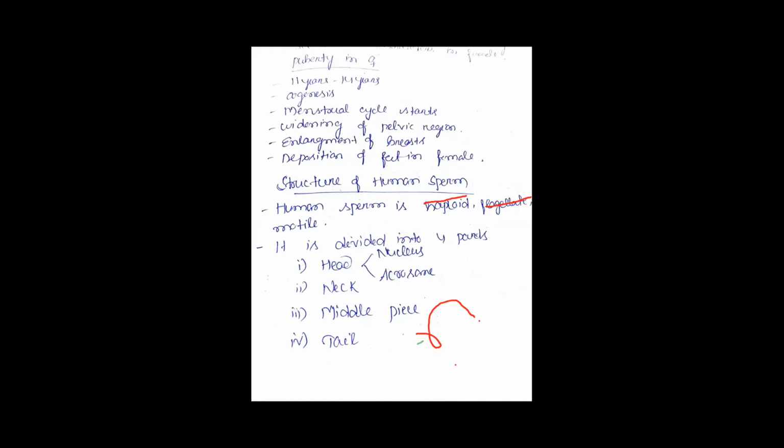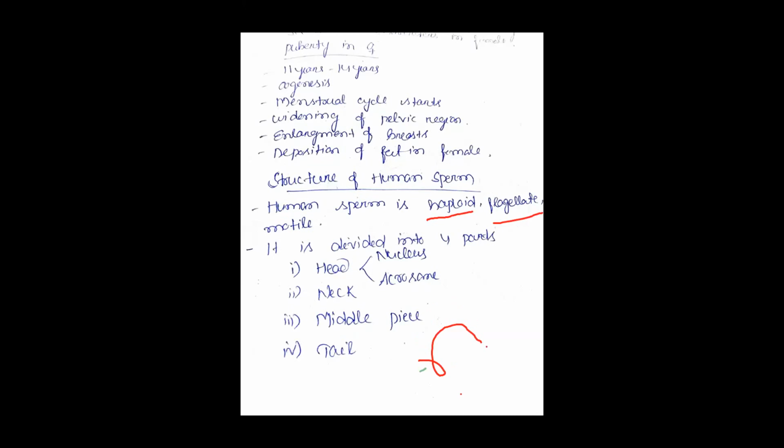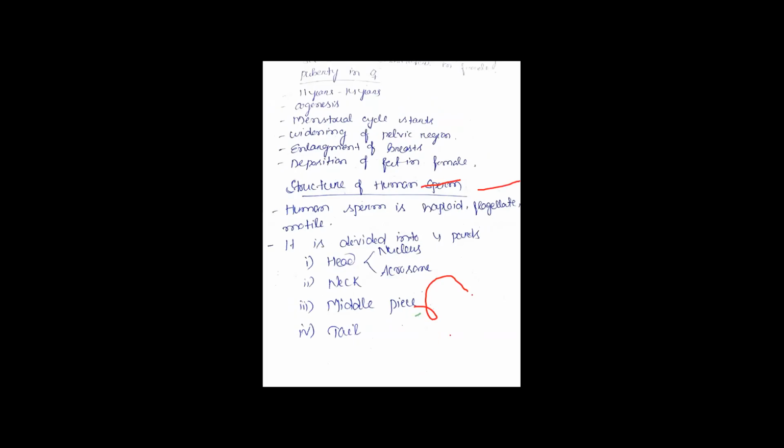Again I repeat, human sperm is haploid, flagellate and motile. Haploid means the human sperm having n number of chromosome. Flagellate means, in the next slide I will show you the tail, that's why it is flagellate. And motile means human sperm have the ability to move to the ovum.